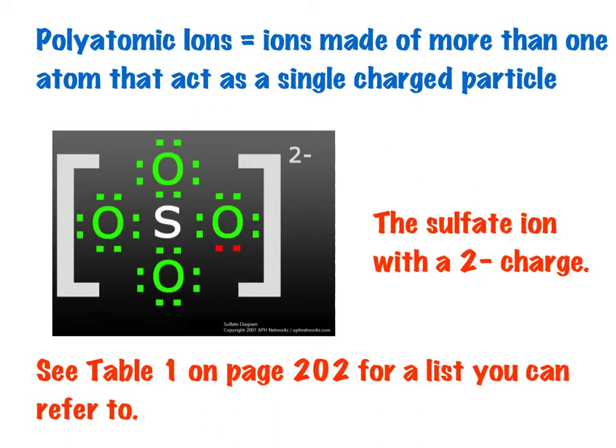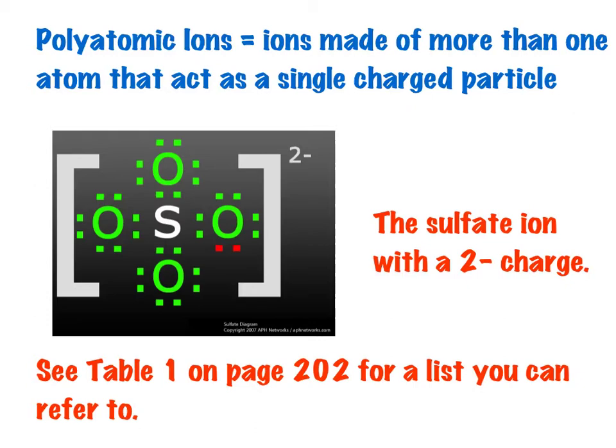Here's the definition for polyatomic ions, and I would like you to copy this into a note. Polyatomic ions are ions made of more than one atom that act as a single charged particle. So really what they are is a group of atoms that are covalently bonded together. There's usually a central atom with atoms arranged around it, and there are covalent bonds between the atoms. They stay together as a group. You should treat them as being one thing, not a group of atoms. And this group of atoms has an overall charge, so it's actually an ion.